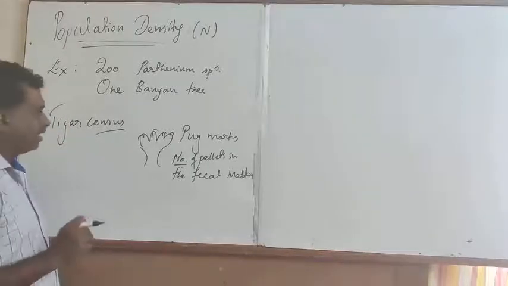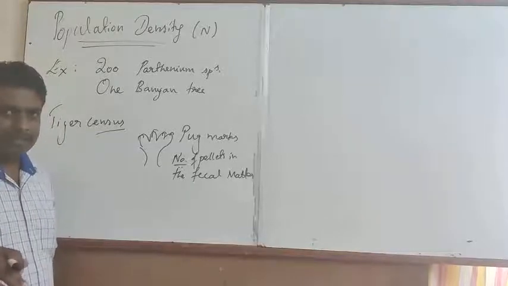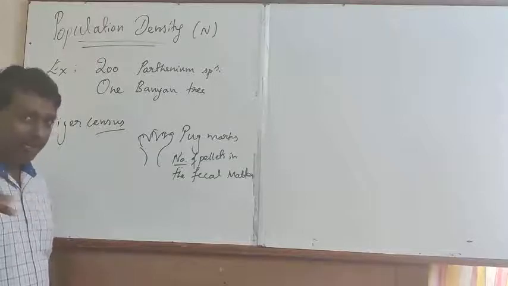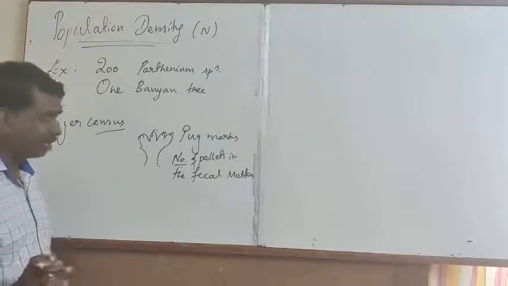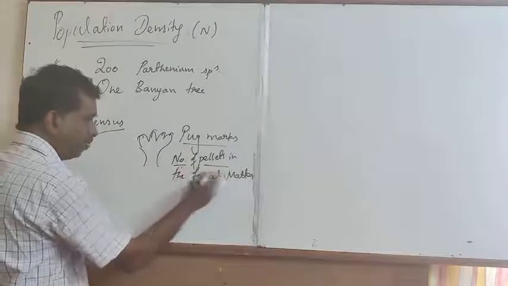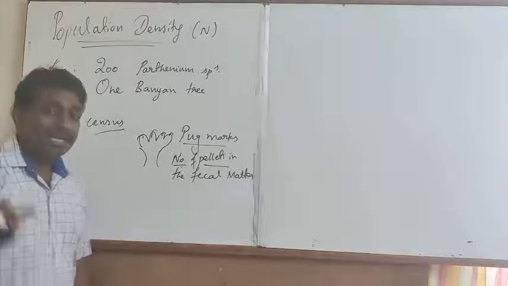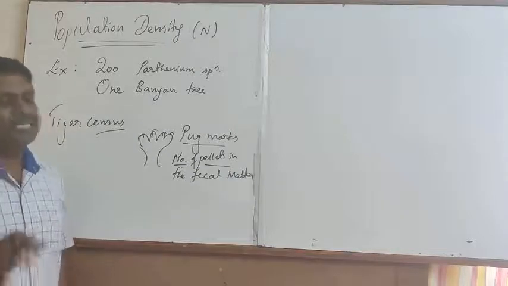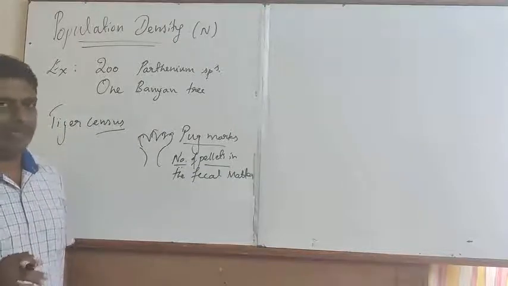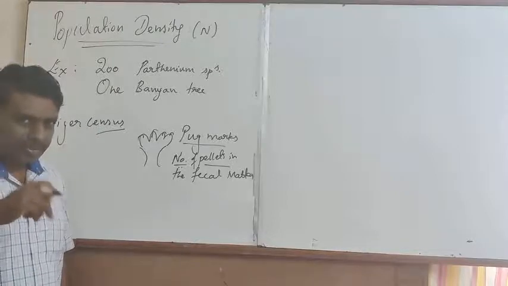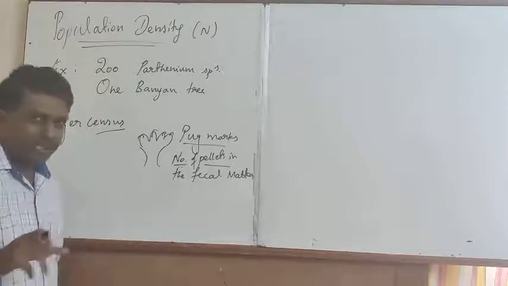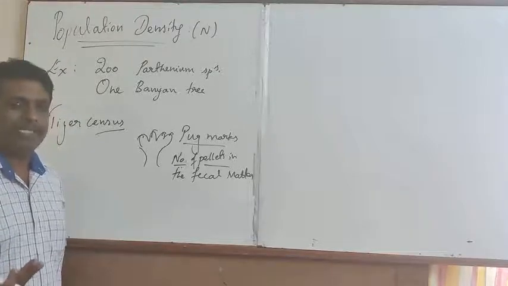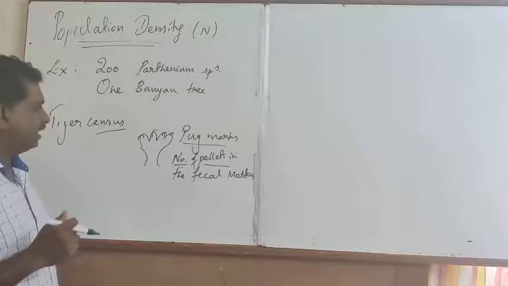In tiger census, the pug marks and the number of pellets in the fecal matter are taken into consideration. The pug marks and the number of pellets in the fecal matter are unique to individual animals. It does not remain the same in all the tiger population. That uniqueness is taken into consideration in order to determine the number of tigers in a geographical area.